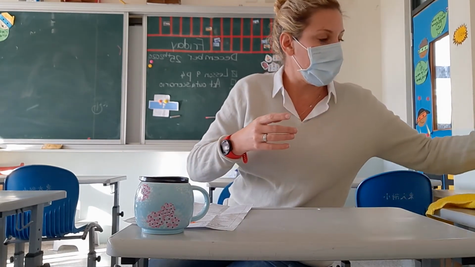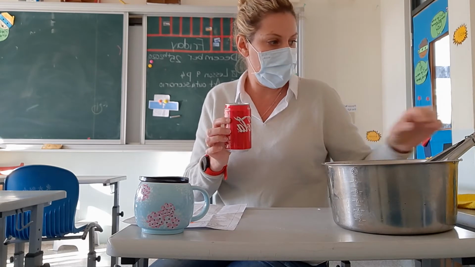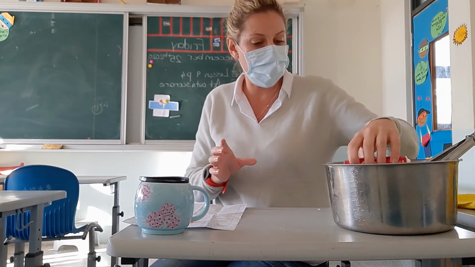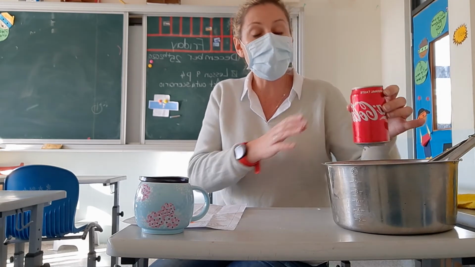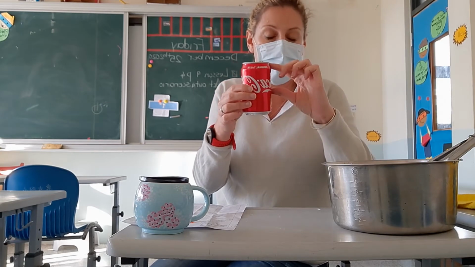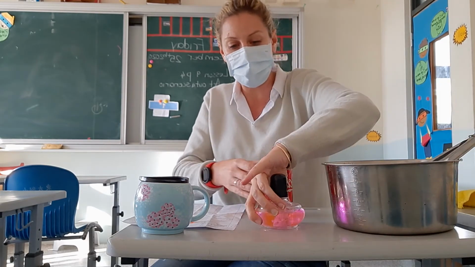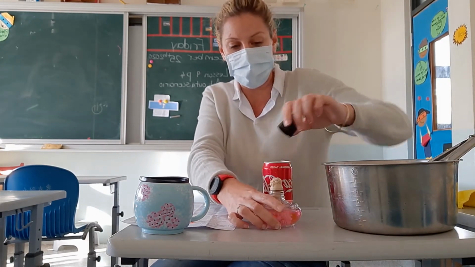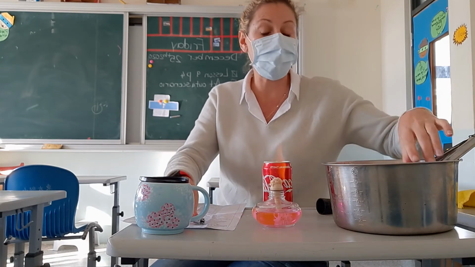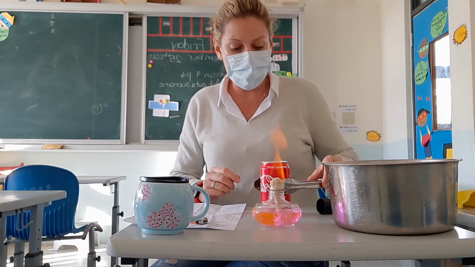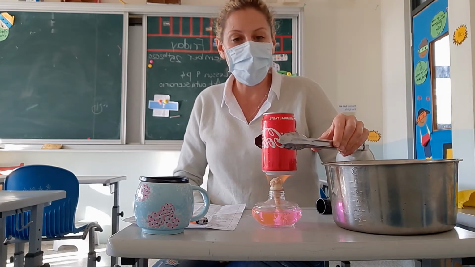How is wind formed? Right now I'm going to use this can and I'm going to put some water in the can. A little bit of water in the can. I want you to look. What is in the can now? We've got water and air. Very good. And now I'm going to take this flame and light it. I want you to put your hands back, please. What happens when I heat the water? What's happening now? It's like the sun.